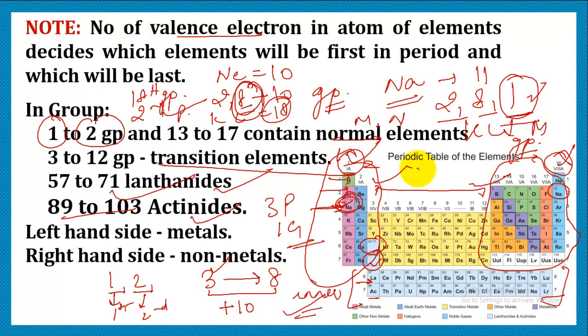First two groups, typical metals, 13 to 17 non-metals, 18 that refers to noble gases, 3 to 12 transition elements, and these two series, lanthanides and actinides, they are called inner transition elements. So on the left hand side, we have typical metals, and on the right hand side, we have non-metals.